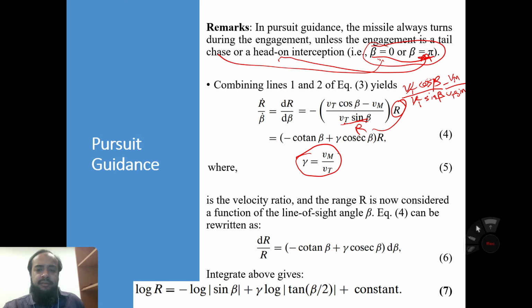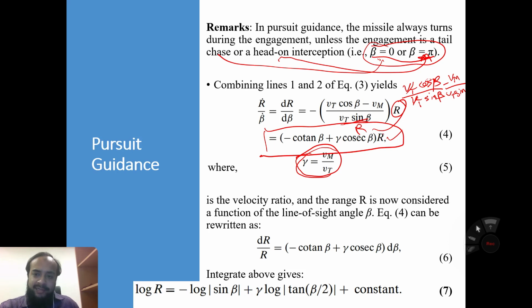So we assume that this vm over vt is the velocity ratio represented by gamma in this equation, and r is the same. So this equation we can simplify with the help of some trigonometric ratio formulas, and r is now considered a function of line of sight angle beta. Now equation number 4 can be rewritten in this form.